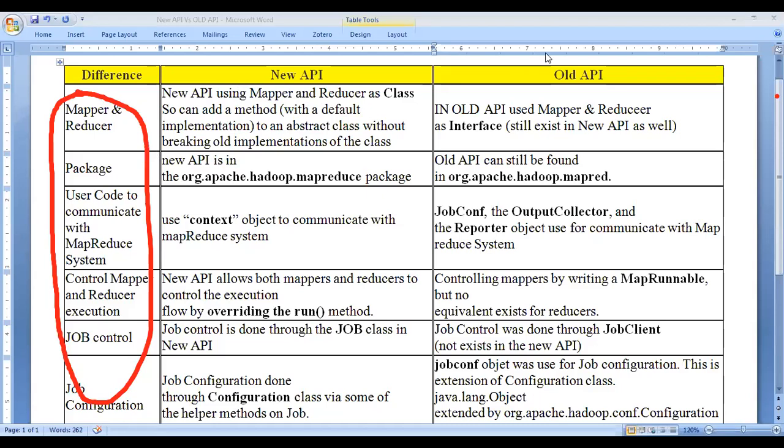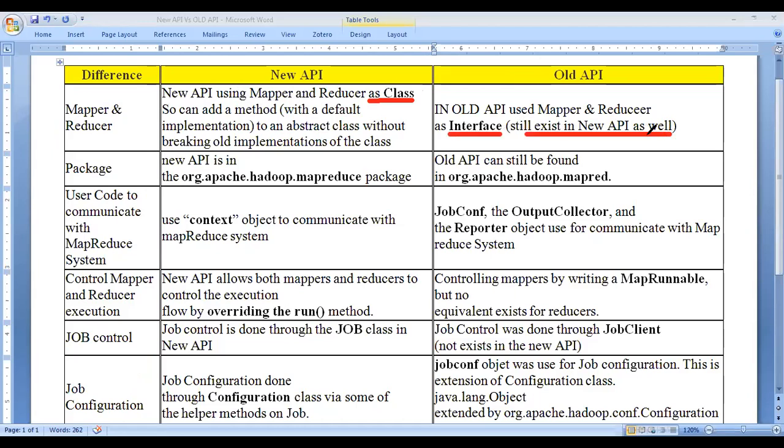The first one is about the mapper and reducer. In the new API, the mapper and reducer are used as classes. But in the old API, they are used as interfaces, and it is still extended from the new as well.